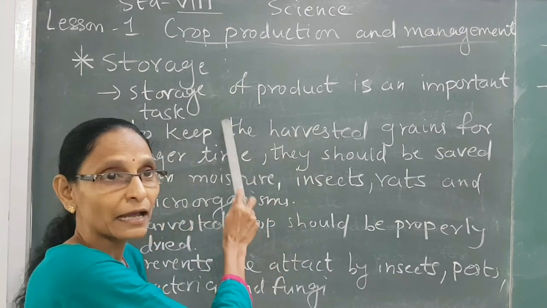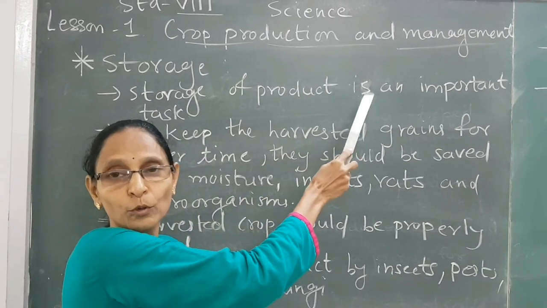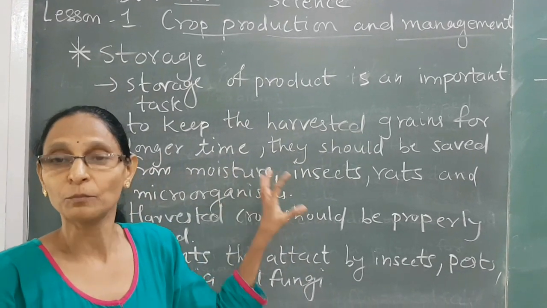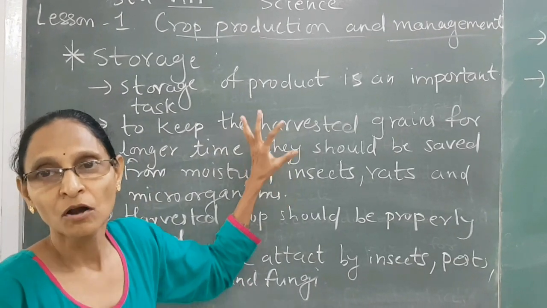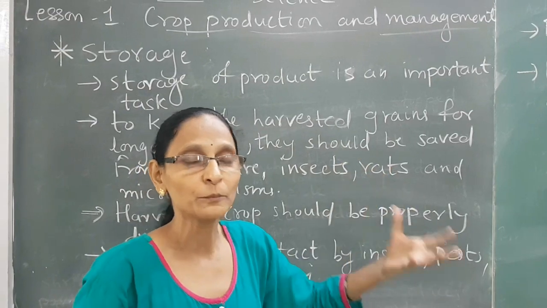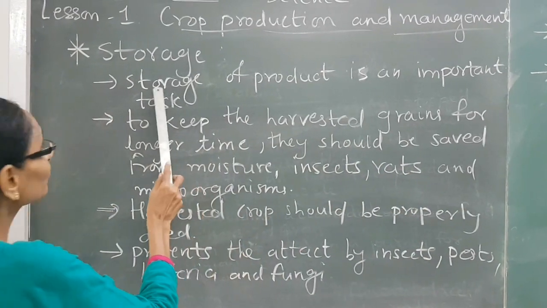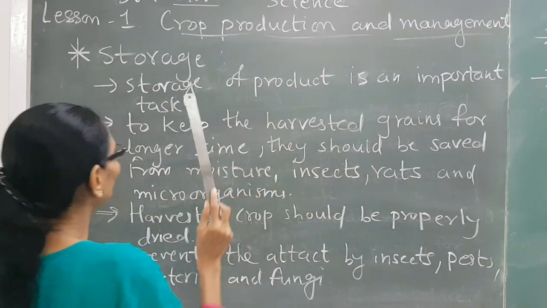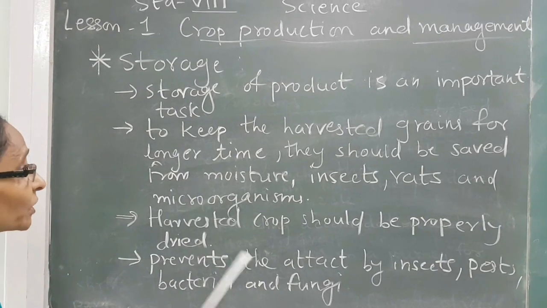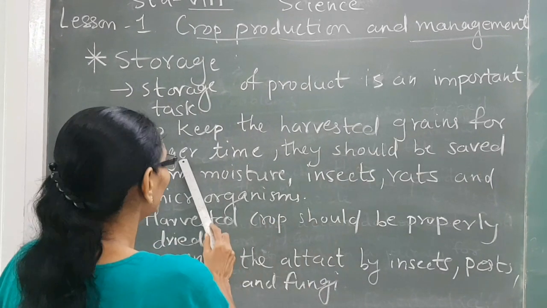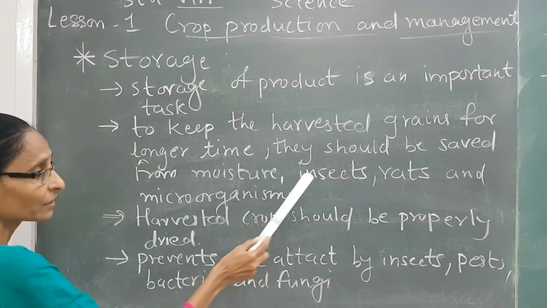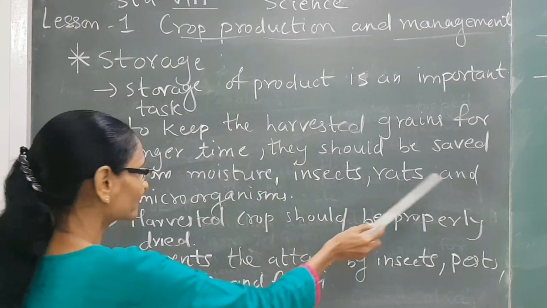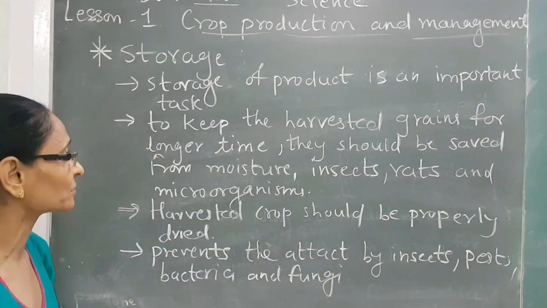So storage, the last step of crop production and management. Storage is the most important step. If this step is completed properly, all your hard work will be fulfilled. Now storage of product is an important task. To keep the harvested grains for a longer time, they should be saved from moisture, insects, rats and microorganisms.